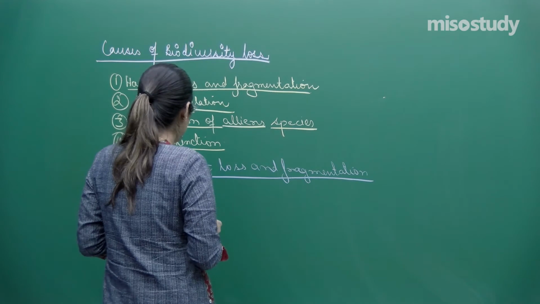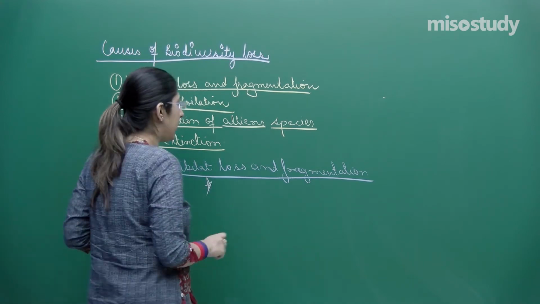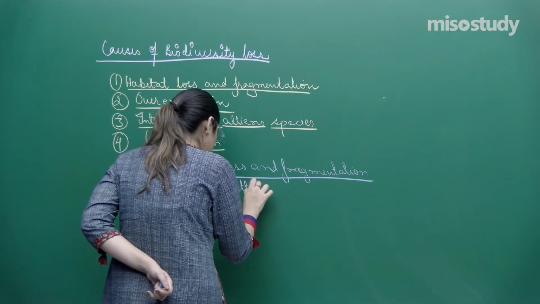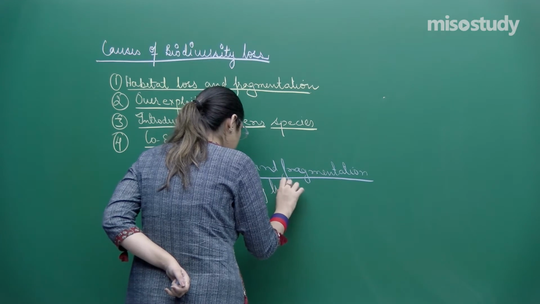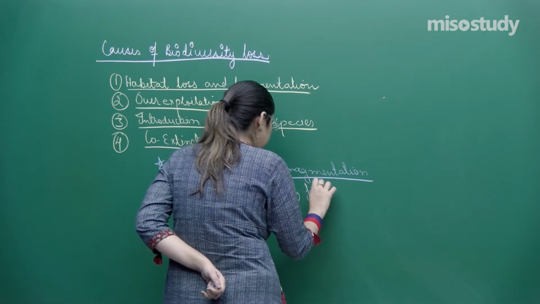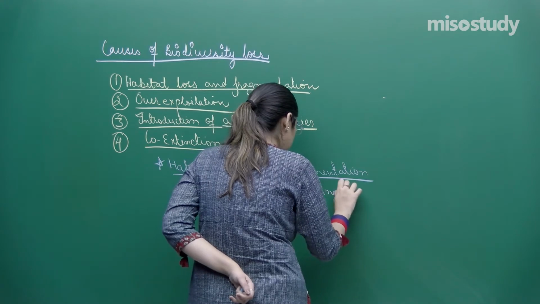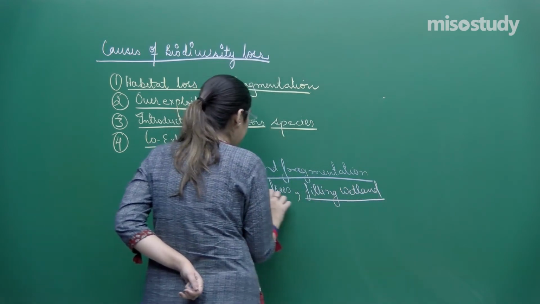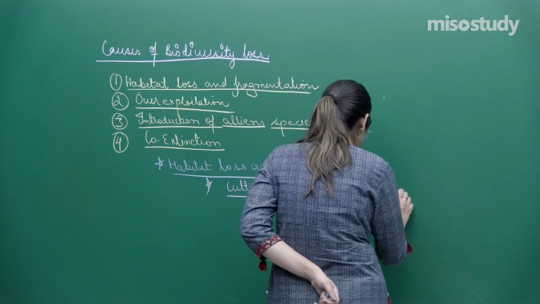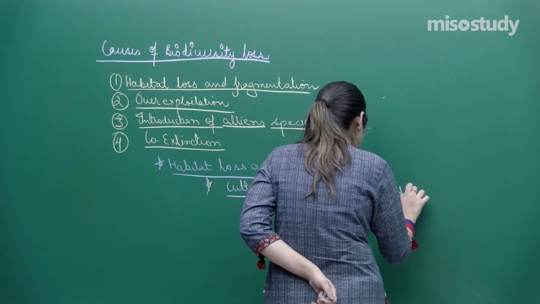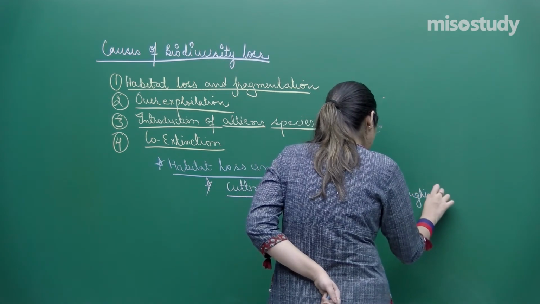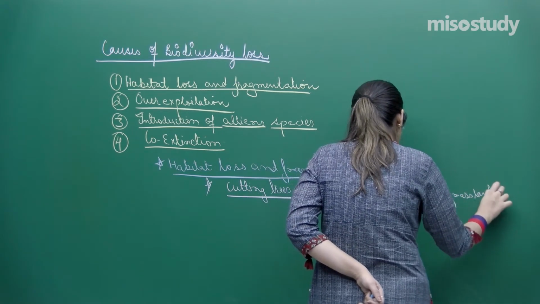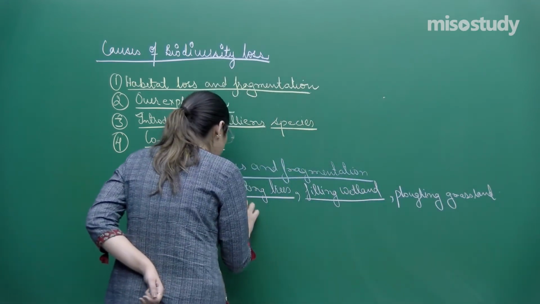So let's not discuss anymore. Let's write something about habitat loss and fragmentation. You can take an example of cutting trees, filling of wetland, and some examples like plowing activity, or you can write plowing grasslands between forest.